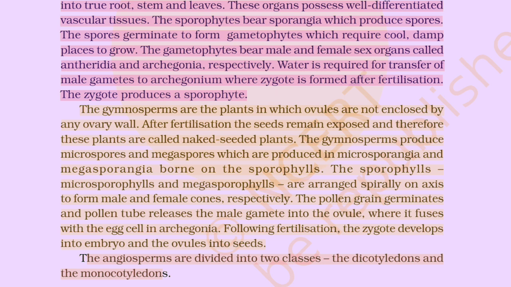The pollen grain germinates and the pollen tube releases the male gamete into the ovule, where it fuses with the egg cell in archegonia. Following fertilization, the zygote develops into embryo and the ovule into seed. The angiosperms are divided into two classes, the dicotyledons and monocotyledons.